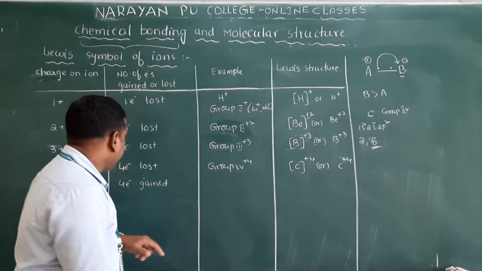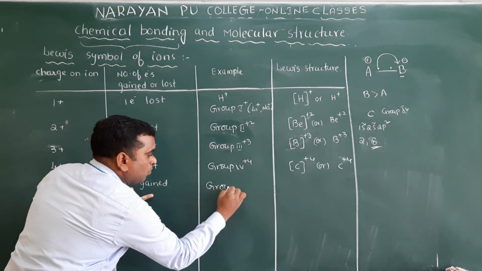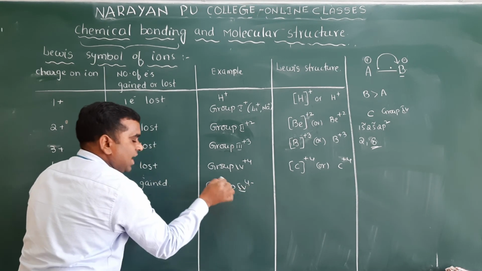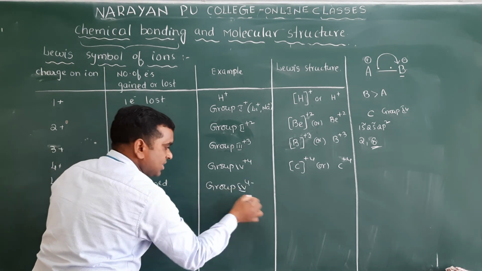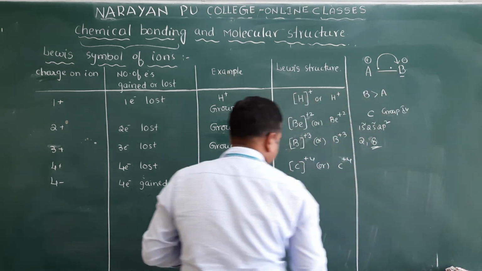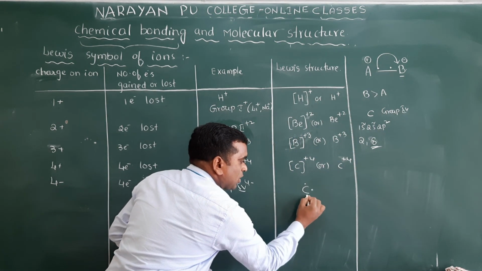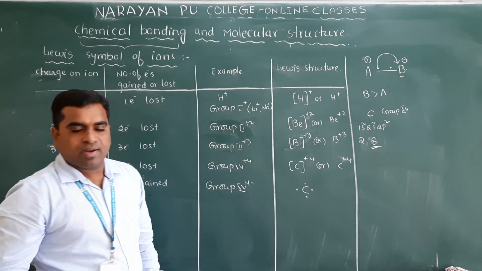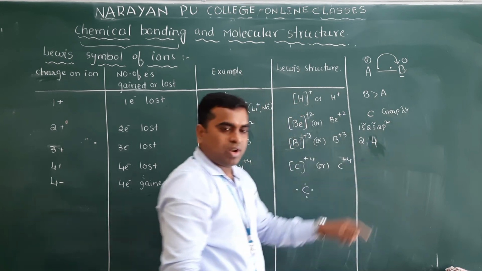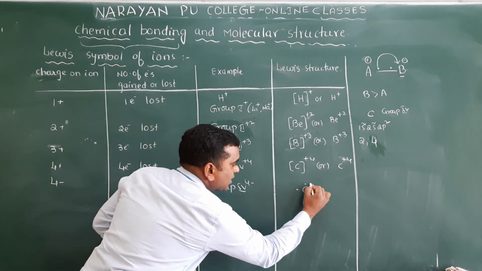That is it. Here, 4 electrons are gained by which group elements? Group 4 elements. I am writing here over the 4, meaning group 4 elements. Clear? You know already how many electrons are there with carbon. I already mentioned valence electrons 4. And how many electrons did it gain? 4 electrons. So that's why